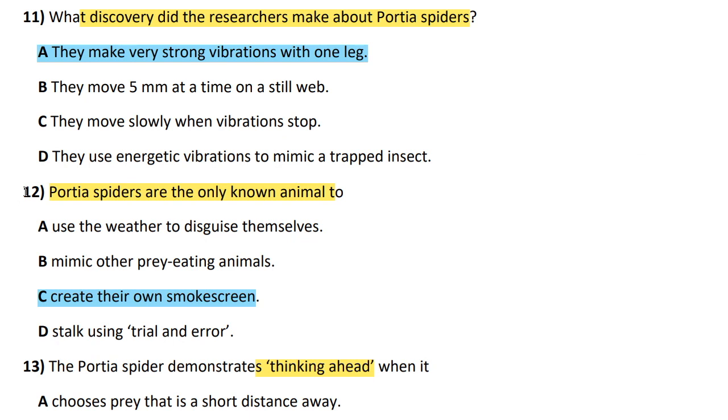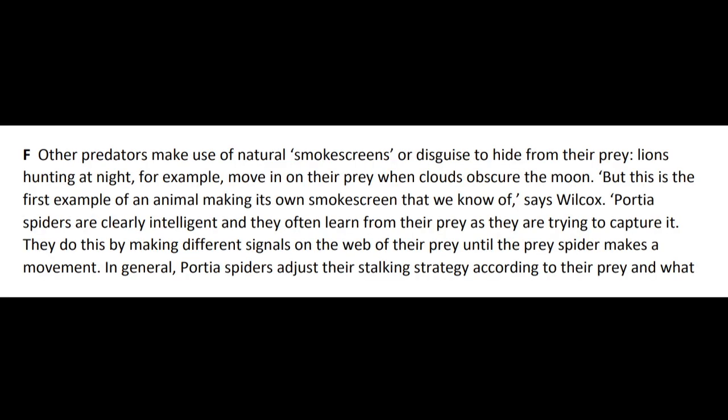12th, pottery spiders are the only known animal to... Its answer is C. Create their own smoke screen. Its answer is in paragraph F. Other predators make use of natural smoke screen or disguise to hide from their prey.